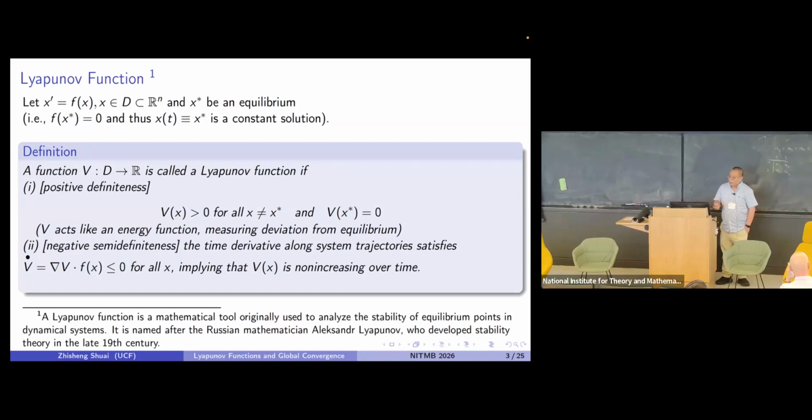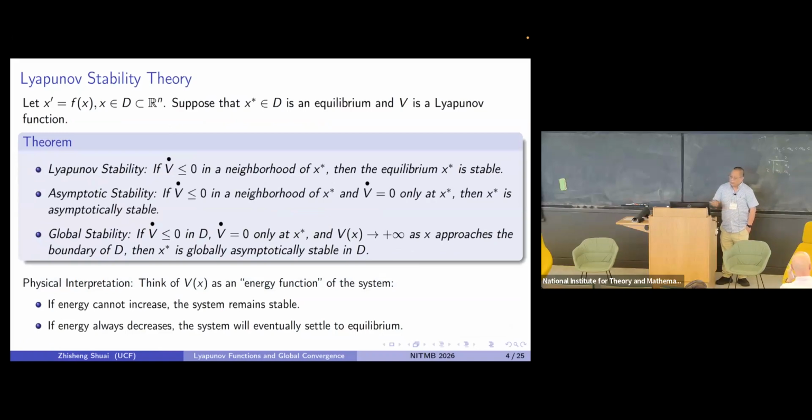To show the stability, there are these Lyapunov stability results. And if you pose a little bit more restrictions, you can show this is asymptotically stable, meaning convergence. But we are interested in global convergence or global stability here. Really, you want to show this Lyapunov function would work in the whole basin of attraction of this equilibrium. So I think the challenge comes from the whole basin of attraction.